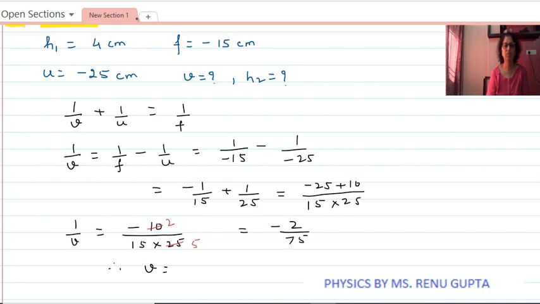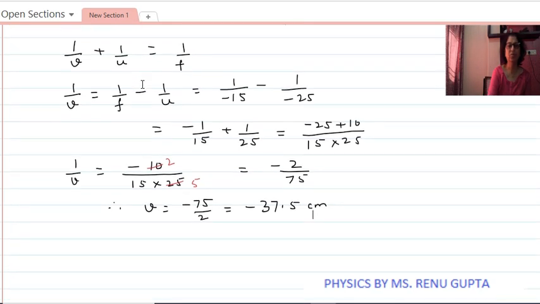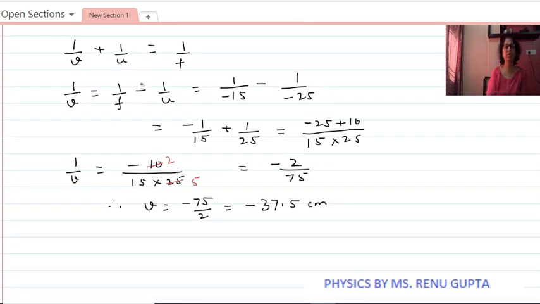Therefore, v is equal to minus 75 by 2, that is equal to minus 37.5 centimeter. So the position of image comes out to be minus 37.5 centimeter. So this is our first answer.